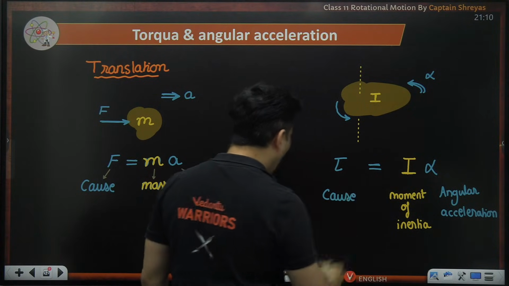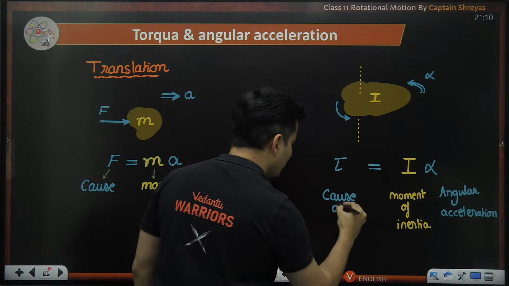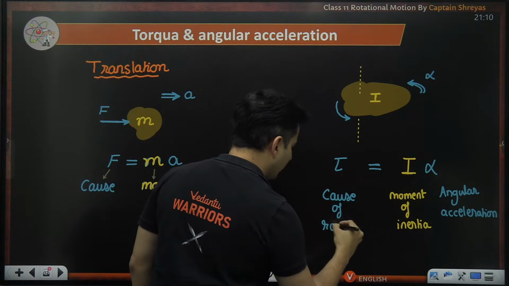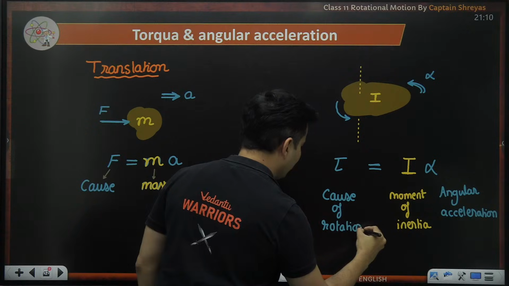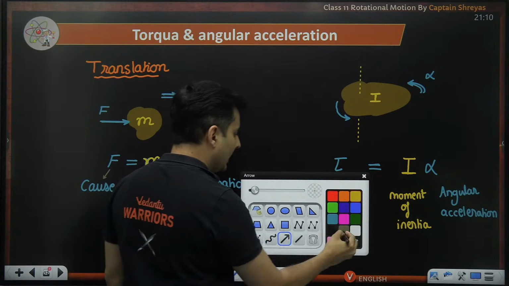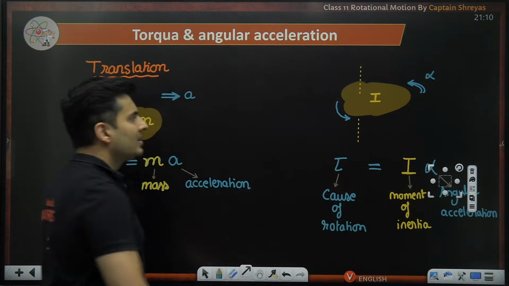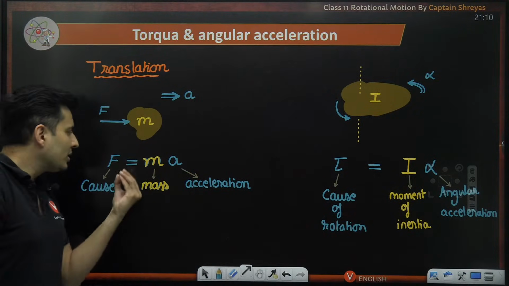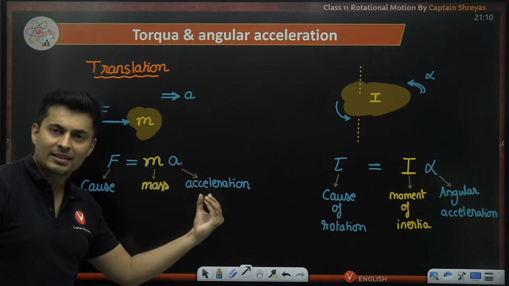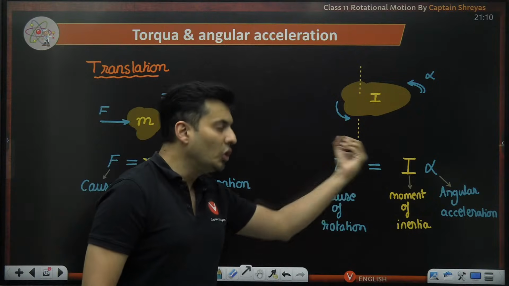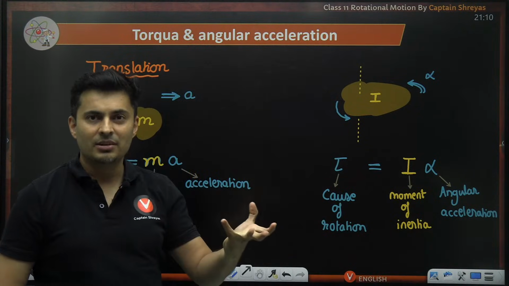This is exactly similar to Newton's law, but in rotation. This was your regular Newton's law in translation. Now this is your Newton's law, but in rotation.